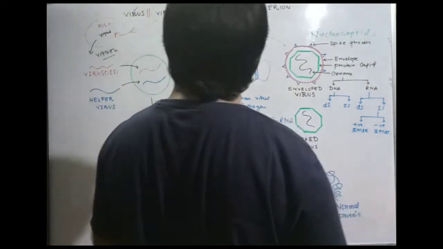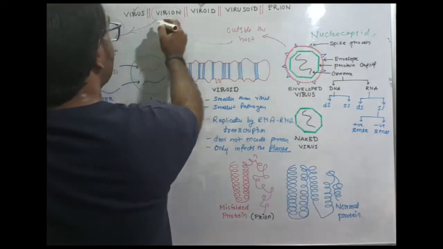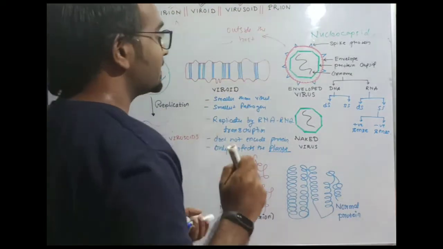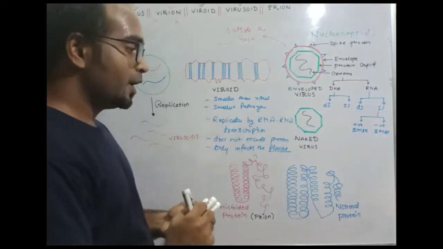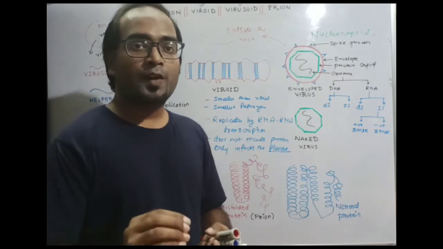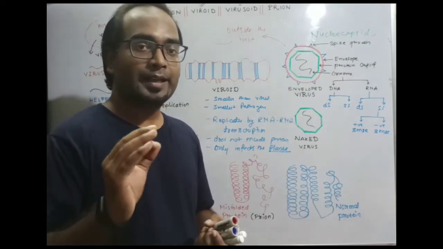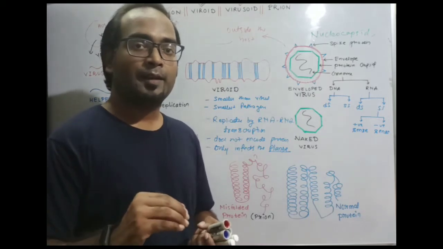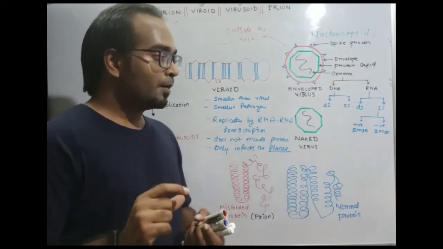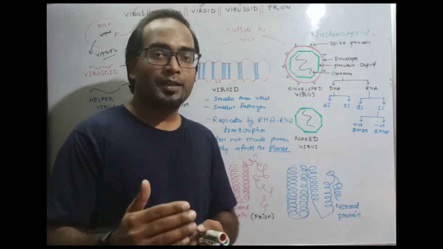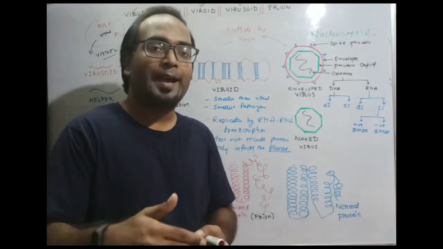So virus is done, virion is done, viroid is done, virusoid is done. Now the last thing is prions. What is a prion? Actually, prion is not any virus particle. It is the misfolded form of a protein present in the brain. The prion protein triggers normal proteins in the brain to fold abnormally.